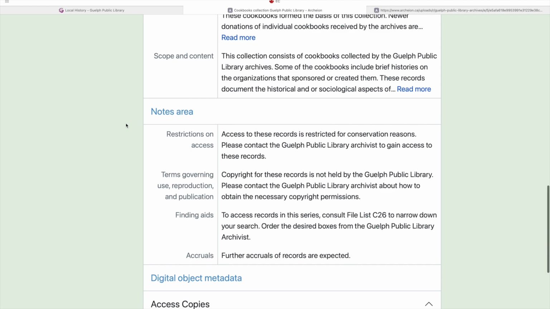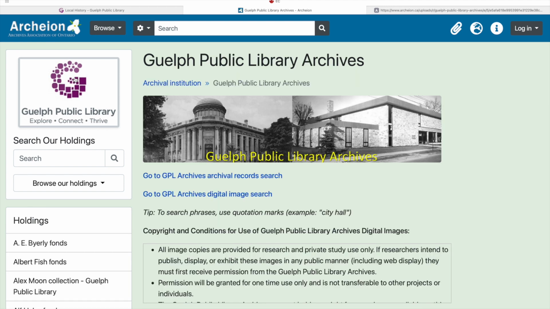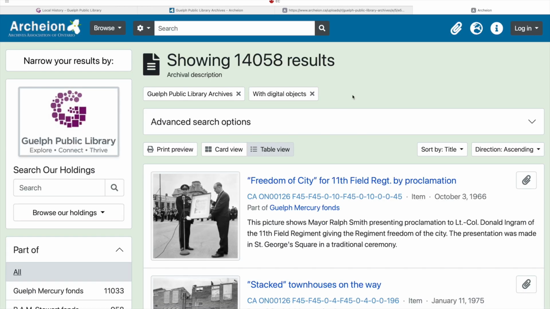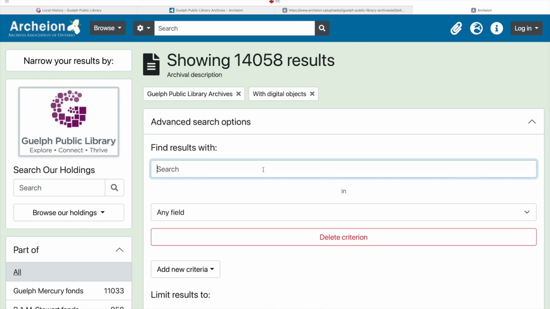Now, let's take a look at some of the things that we have digitally. Going back to the Guelph Public Library Archeon homepage, let's click on Go to GPL Archives Digital Image Search. Click it, then click Advanced Search. The vast majority of the digital items we have are photographs from the Guelph Mercury. We have the physical copy, but the digital version is great because you can look at it without the chance of causing damage to the original version.